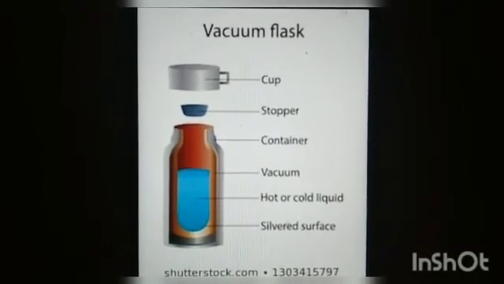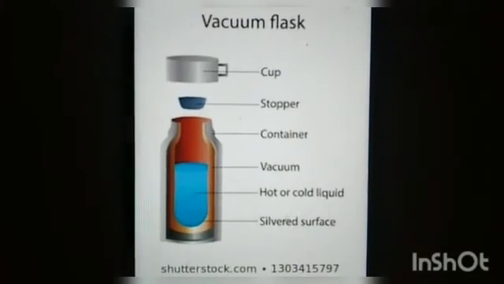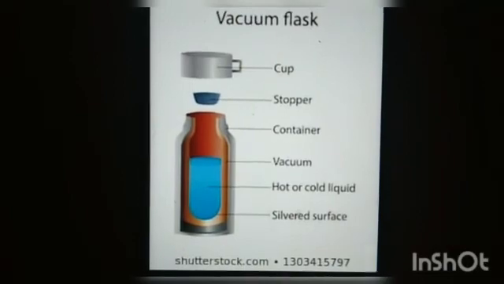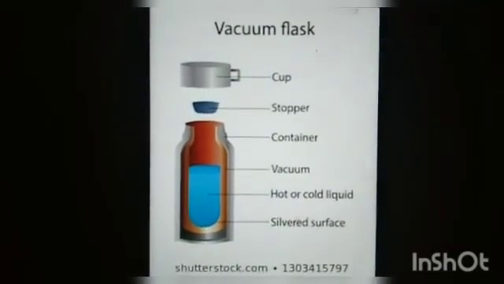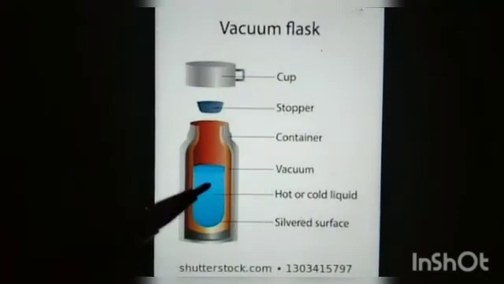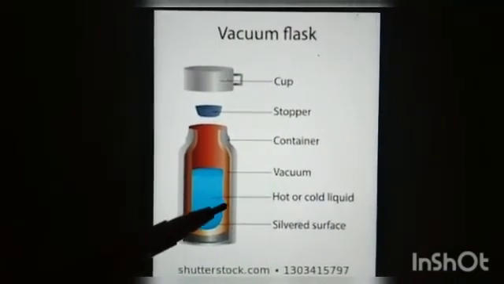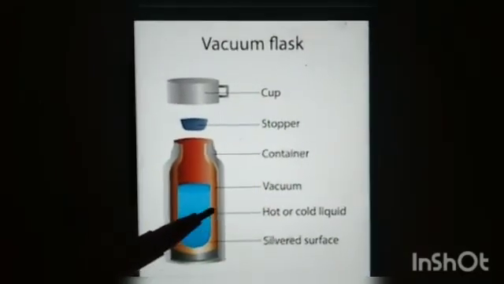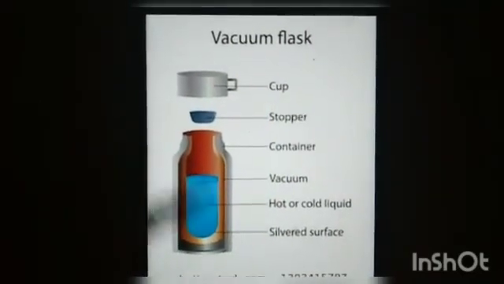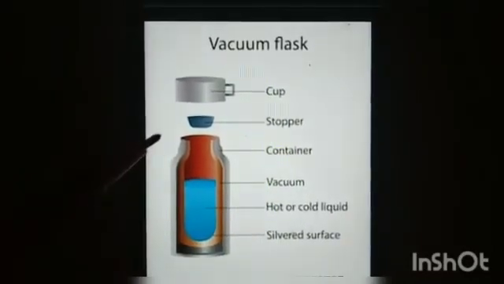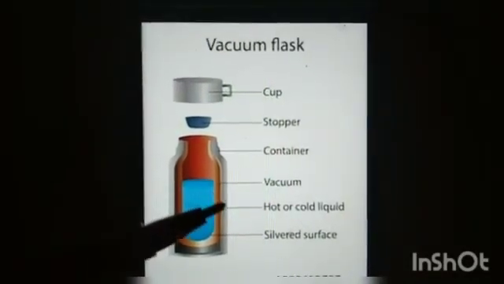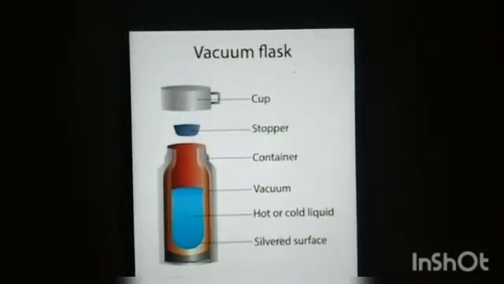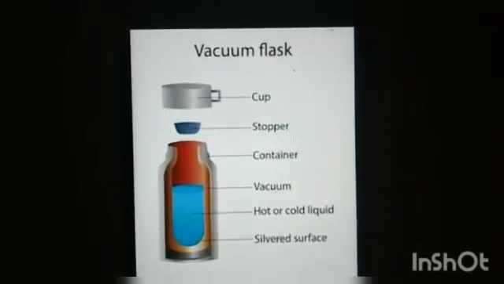This reduces the radiation. Due to these reasons, the vacuum flask retains the temperature of the liquid kept in it for a longer time. So the reason is this: they have removed the air, because air may transfer heat, maybe by convection or conduction. So we have removed the air. By this, hot food can be stored for a longer time, and cold food also can be stored for a longer time. This is about the topic radiation, and I hope all of you have understood. Thank you.